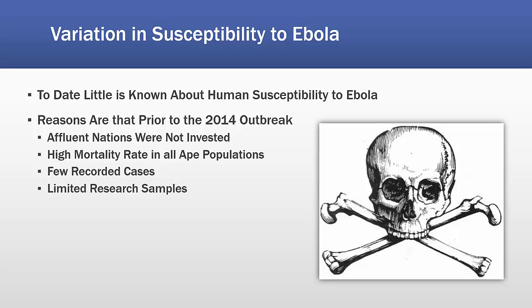Now, we're going to shift gears and look at variation in susceptibility to Ebola. Most of what's covered is extremely limited in that we don't actually know much about human susceptibility to Ebola and the amount of variation therein. So, the reason for this lack of information is that prior to the 2014 outbreak, affluent nations were not invested in investigating the virus, as there was minimal risk of exposure, and so there was no financial incentive. And the high mortality rate in all ape populations, in conjunction with few case numbers, resulted in limited to absent research samples.